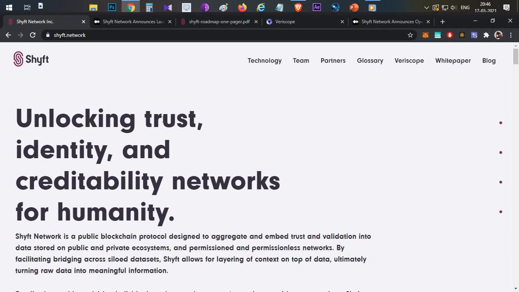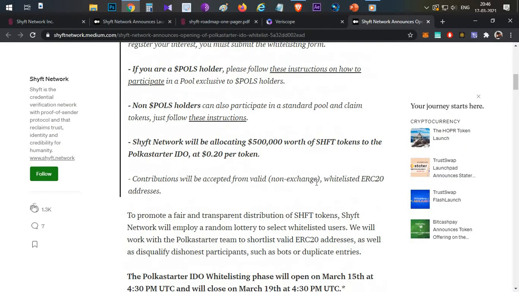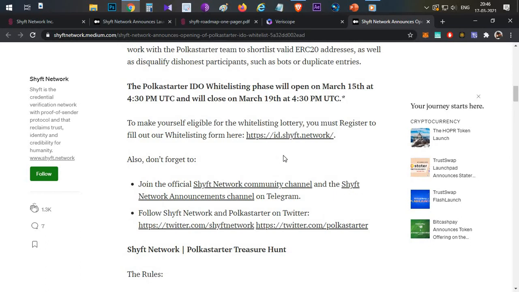To better understand Shyft Network, I would recommend you guys to submit the KYC documents and do the whitelisting process for this project. During this process, you will understand how Shyft Network works. Initially you have to submit your personal details, then your address proofs, and you have to upload the ID documents.